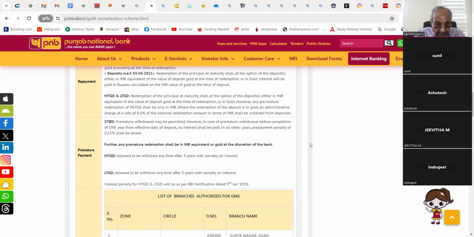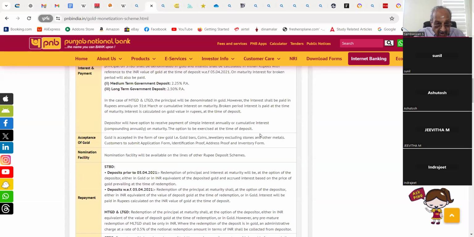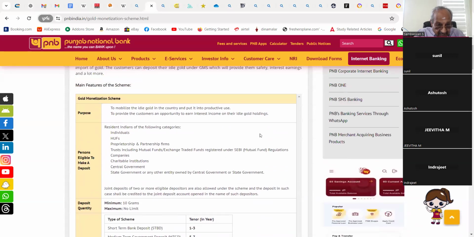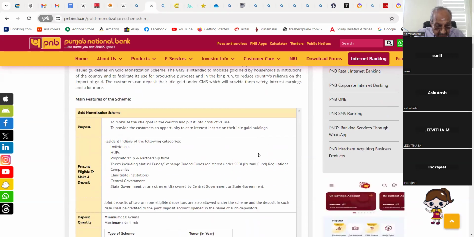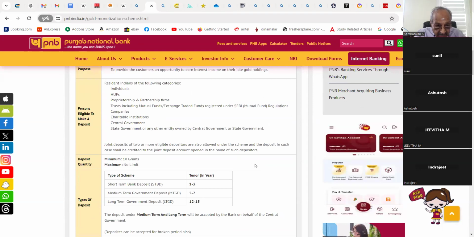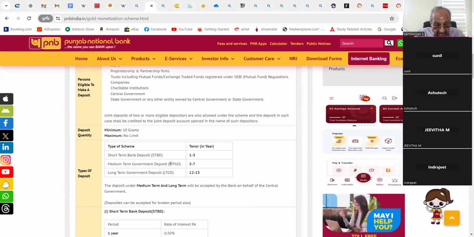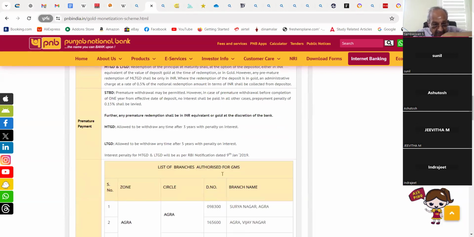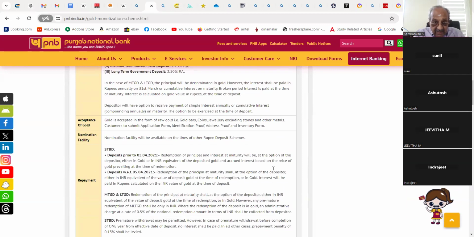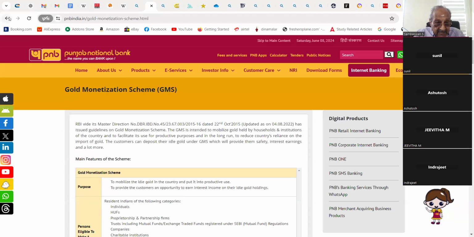MTGD and LTGD. Redemption of the gold at maturity shall be at the option of the depositor, either in INR equivalent of the value of deposit at the time of redemption or in gold. However, stop. For interview purposes, it is sufficient. We know broadly the purpose, persons who can make deposits, minimum and maximum amounts, types of deposits. That alone is sufficient. We need not go into other aspects like premature payment. That much detail they will not ask. They don't have time to ask such things.